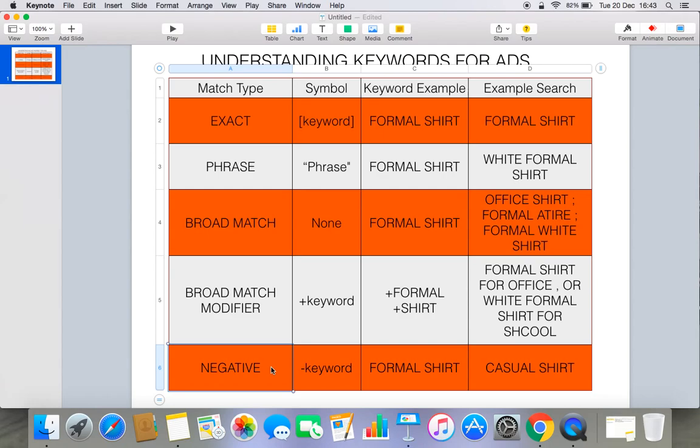For example, if I am selling only formal shirts, and some people are searching casual shirts, and my ad appears on top and people click it, they end up buying nothing and I end up losing money. So it's better to put casual as a negative keyword when we go and plan our keywords for advertisement.